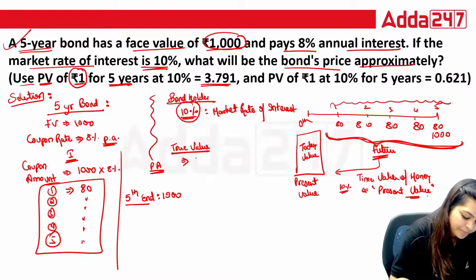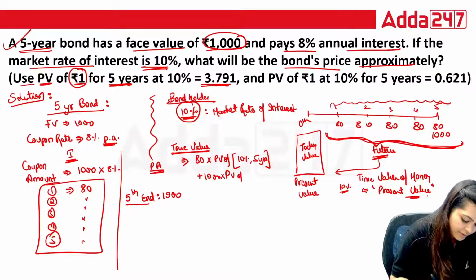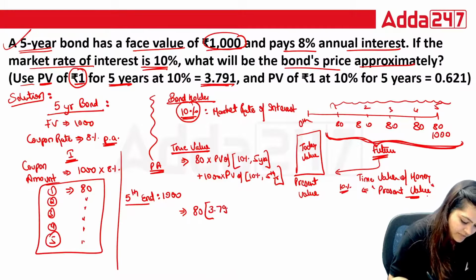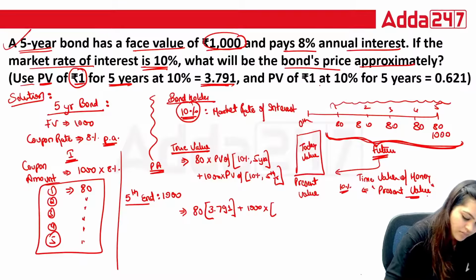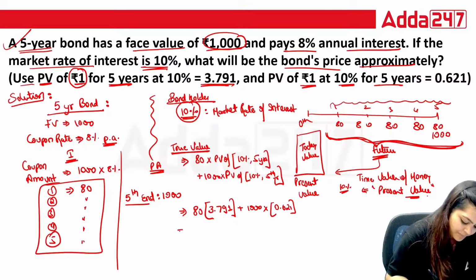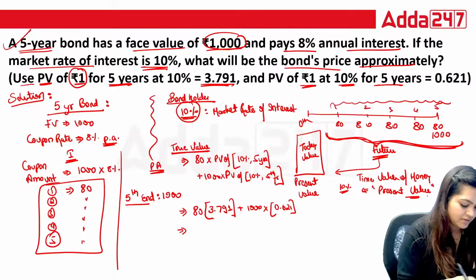Just use 80, your interest amount, multiply with the present value of 10% for 5 years, add the redemption amount, the maturity amount, multiplied with the present value of 10% at the end of the 5th year. Okay, so just take the 80 yearly income, multiply with the present value factor, that is 3.791, plus 1000 into the factor at 10% for 5 years, that is 0.621. Just multiply this and tell me the final answer now, everyone.